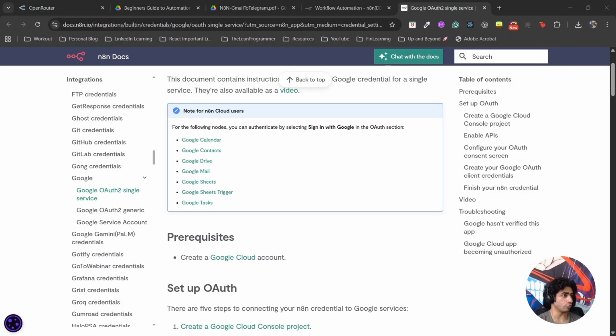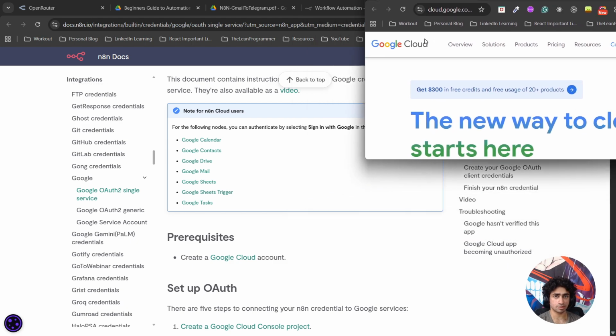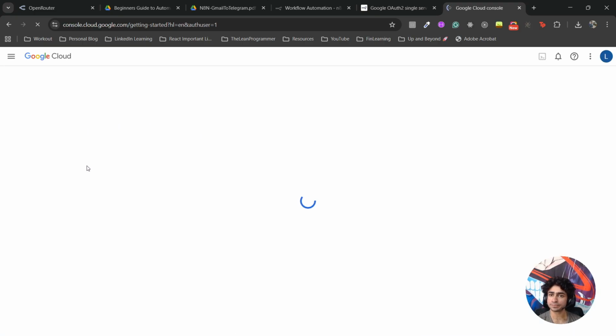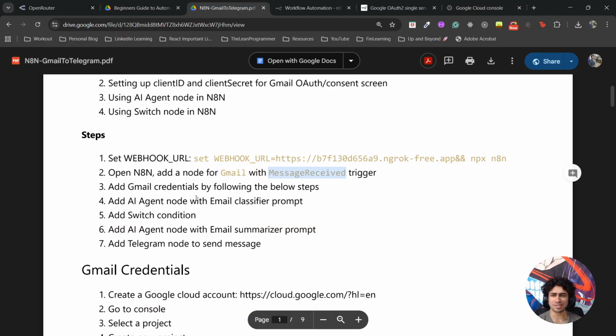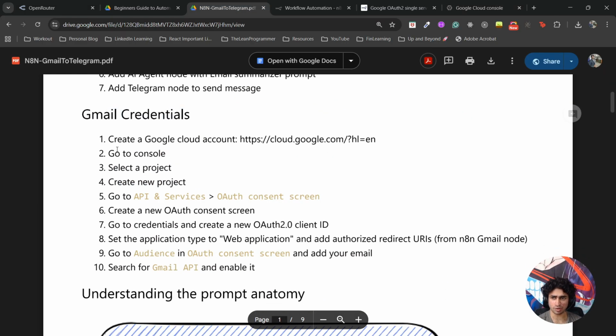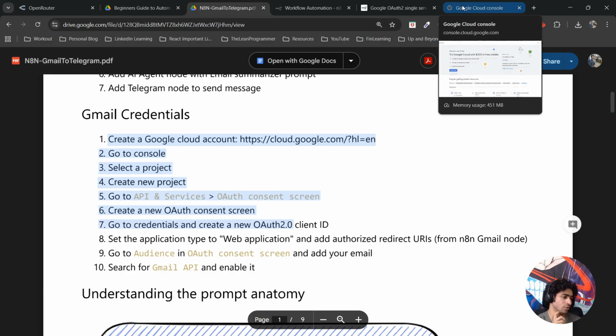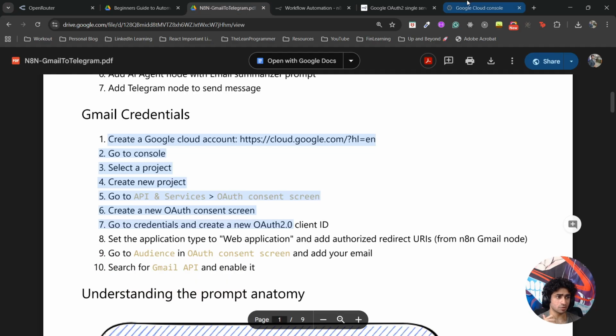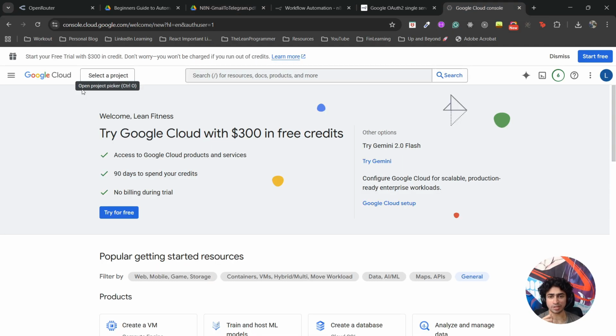I'm going to open it through one of my other email IDs that I use for testing. Fine. Now all you need to do is go to the console. All these steps are present here, right? Gmail credentials, all these steps are present. These are very simple steps, but a lot of people face trouble in it. That's why I'm creating a video on this. And I don't even need to see the steps because I'm very habitual of doing this.